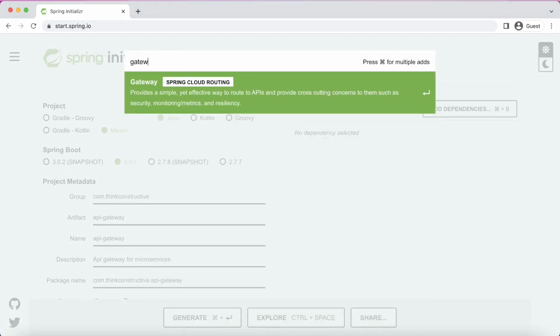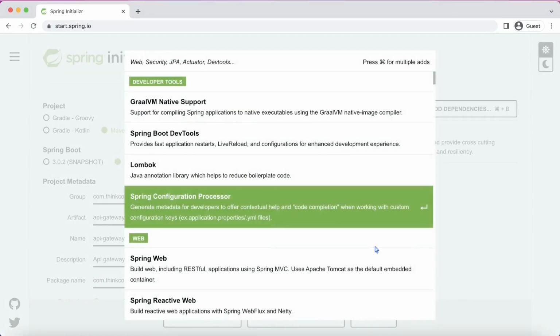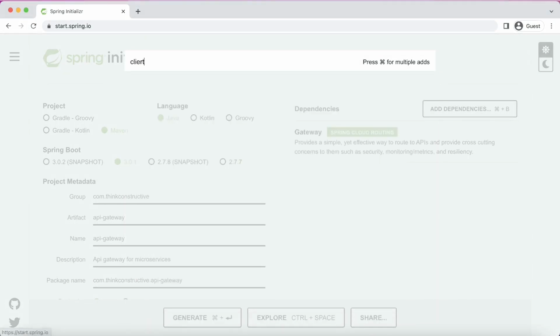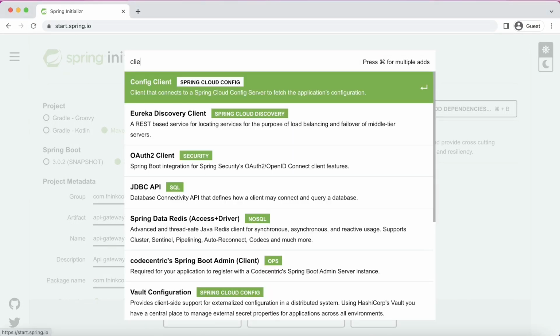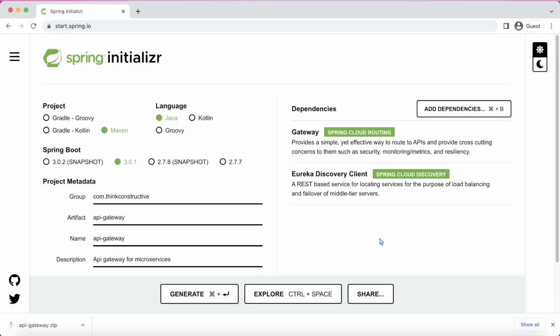So the first dependency is the Gateway, Spring Cloud Routing Gateway. And another dependency I would need is Eureka Client. Okay. The Eureka Discovery Client dependency is needed because API Gateway registers itself with Eureka Server as a Eureka Client. Alright, so I'll go ahead and say generate. My API Gateway zip is downloaded. Now the next thing, I need to unzip it and load it in the Java editor.